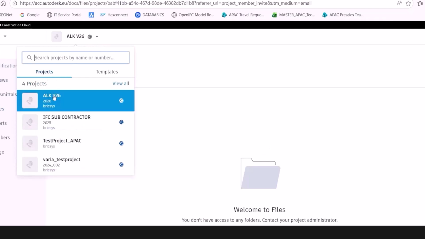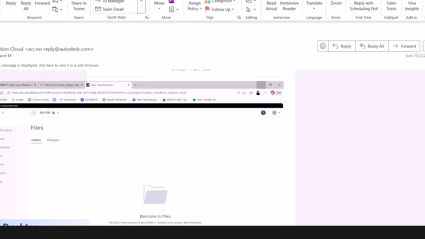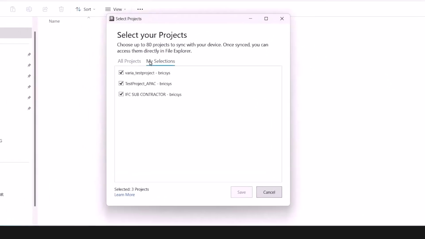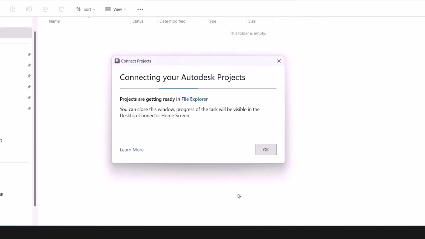So now how to sync this new project with our Windows Explorer? I can go back to the connector on my desktop and make sure the project is selected under All Projects. Make sure it's ticked over here, and then save that. It will automatically sync, and I can immediately see the new project listed in my Windows Explorer.